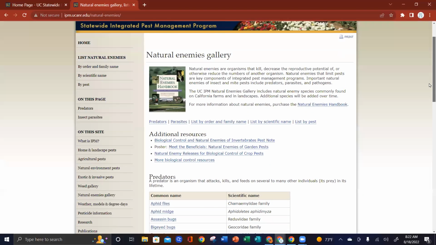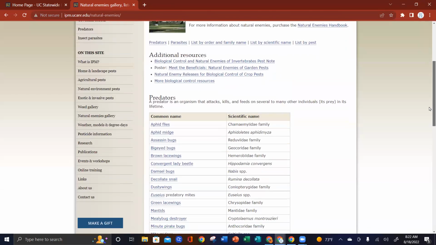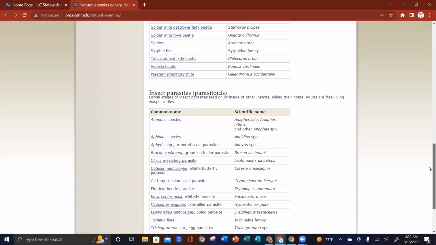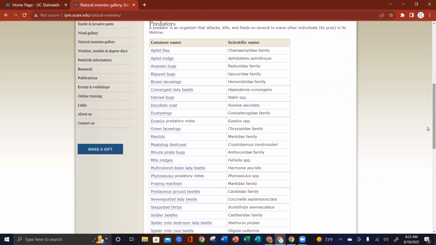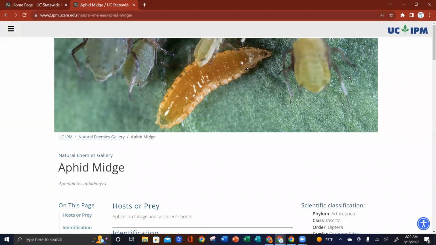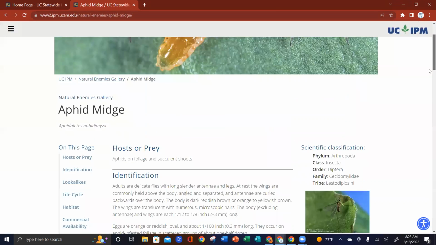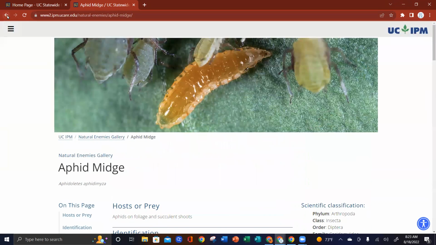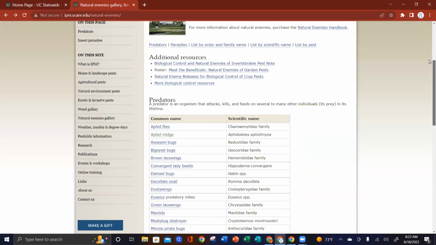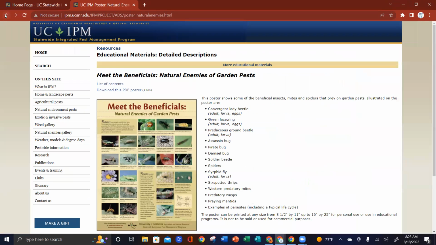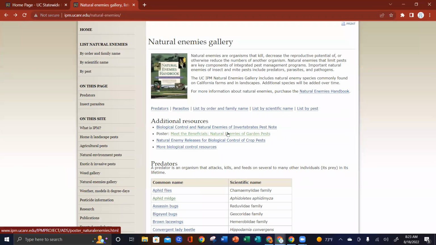Also, if you just scroll down, you can click on any of these predators or insect parasites. The one I just learned about last year was the aphid midge. Didn't even know what that was. I saw these on a plant with some aphids, and there were little orange things, and that was the aphid midge. They have lots of great photos you can see here on the right. Such great information. You can also click on Meet the Beneficials, and that's a great poster that you can download for free and print.